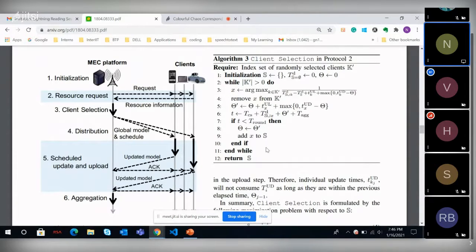So is this TUD evaluated at every instant, or are we using the previous iteration's TUD? At every iteration, it is written as the maximum of the previous iteration and the current iteration, right? TUD max of.